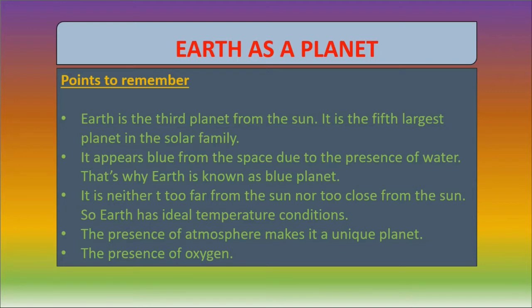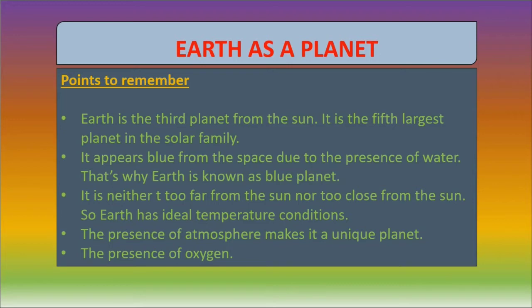The third point is that it is neither too hot nor too cold. Means to say that it is neither too far from the Sun nor too close to the Sun. So Earth has ideal temperature conditions.